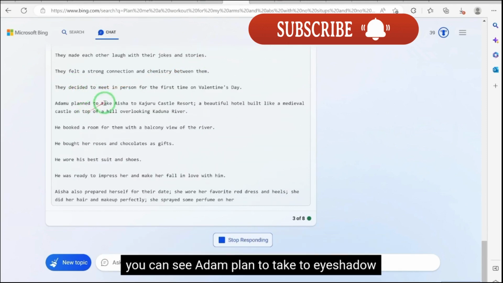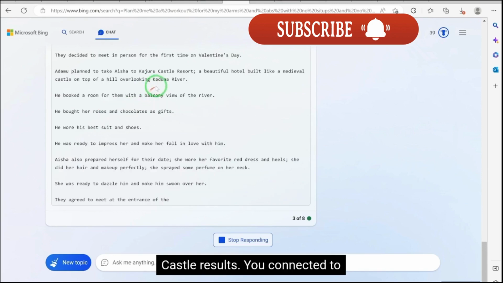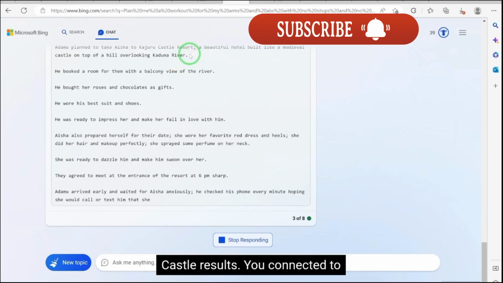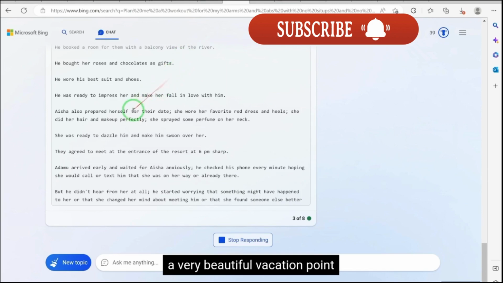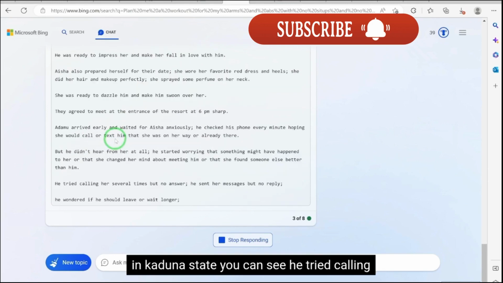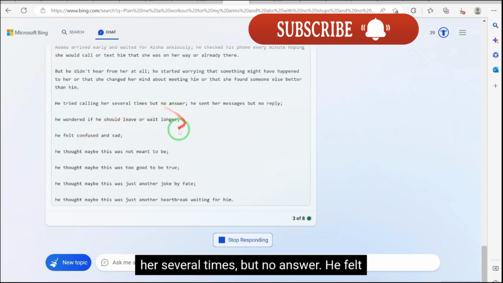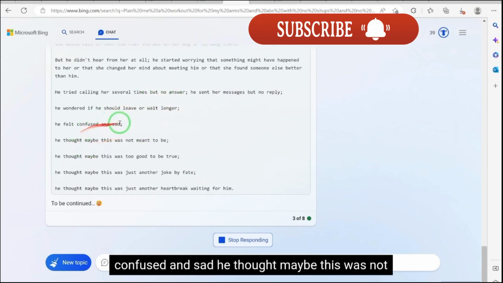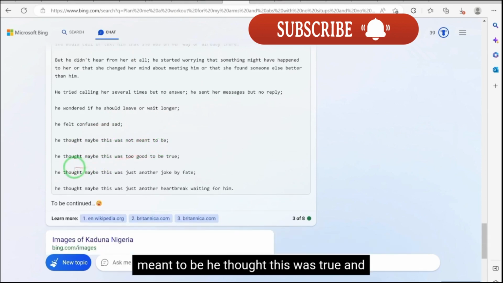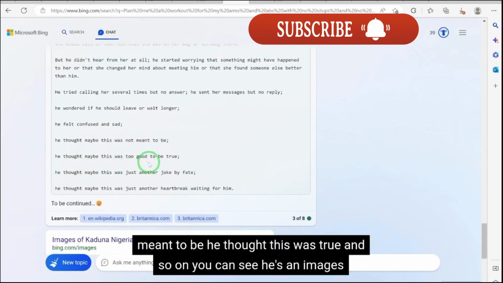Okay, you can see Adamu planned to take Aisha to Kajuru Castle Resort. You see, it even connected to a very beautiful vacation point in Kaduna State. You can see he tried calling her several times but no answer. He felt confused and sad. He thought maybe this was not meant to be. He thought this was too good to be true, and so on.